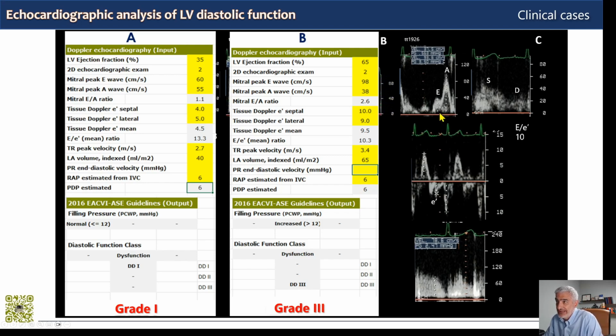And most of filling occurs during atrial contraction. There is a very small quantity of filling during the first third of the diastole. Everything occurs during atrial contraction, which is the opposite of what occurs in a normal ventricle. Which also means that atrial contraction supports most of LV filling. So that, for example, in this patient, a supraventricular arrhythmia like atrial fibrillation would cause a sudden decrease in stroke volume.